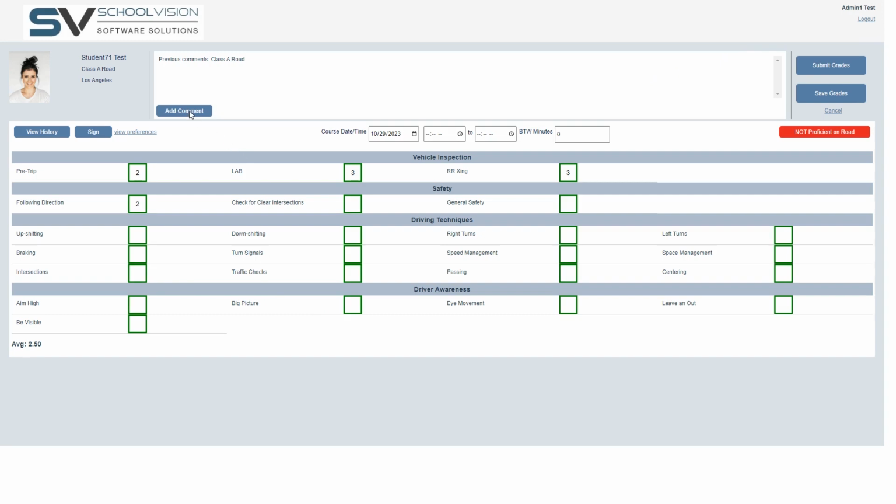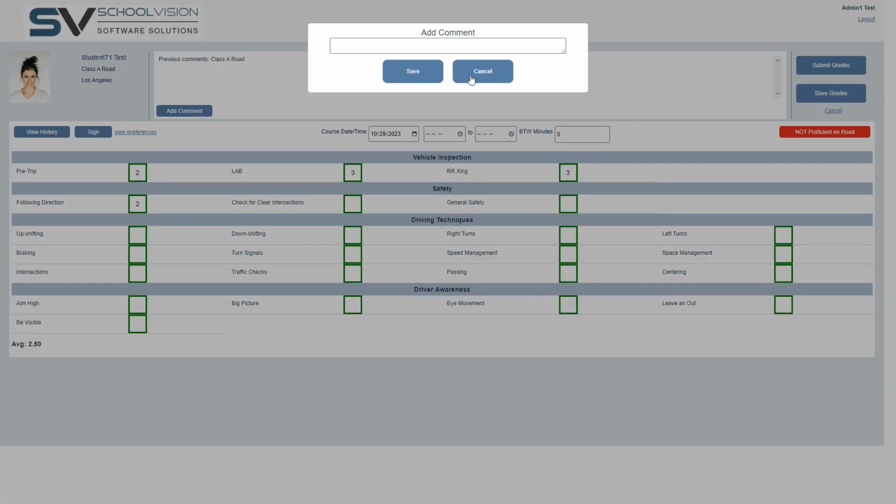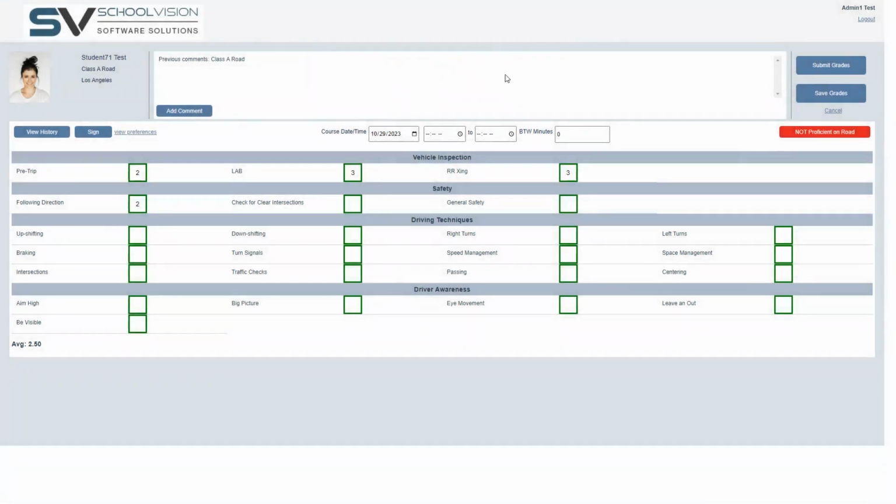And so you can add a comment just fine now, whatever the comment is about what they may have struggled with, or whatever you need to put in there that makes a difference for you to remember, or for the next instructor to read. And then you can also mark them proficient. Had they gone through and reached proficiency on everything, then you could mark them proficient because you're connected again to the internet. But before we submit the grades for today, we've got to make sure that we enter the time.